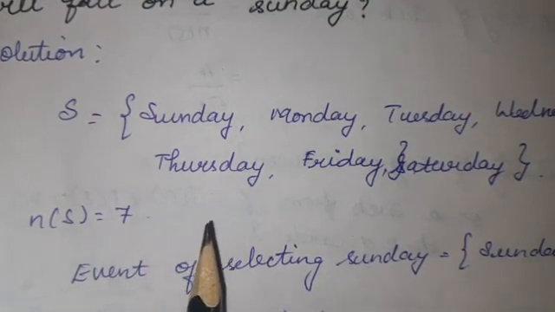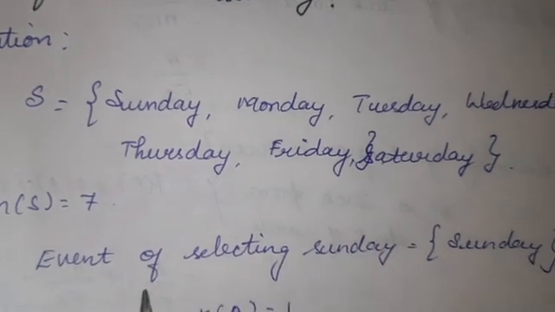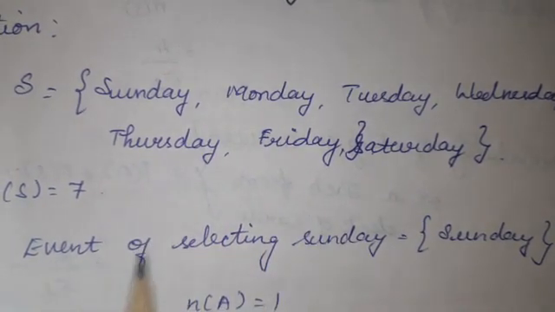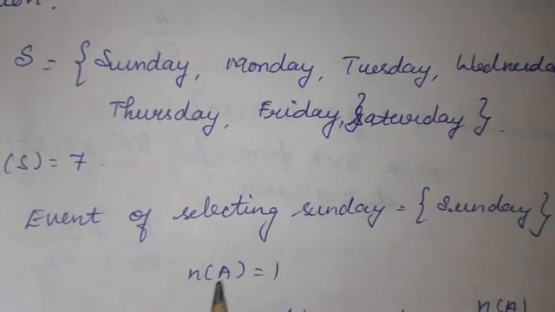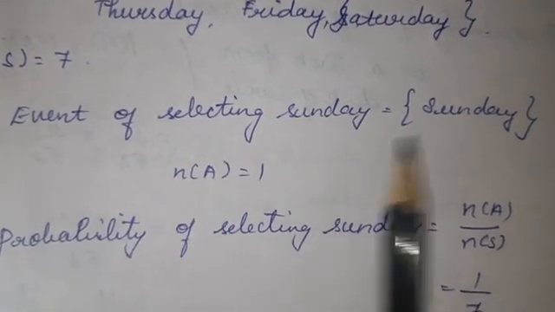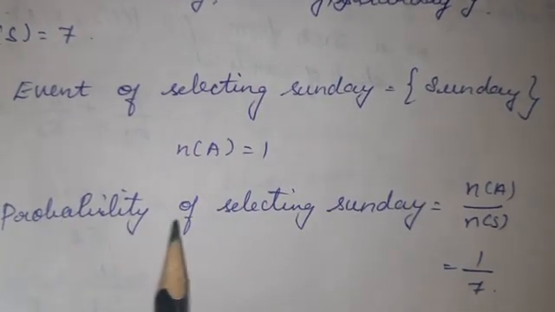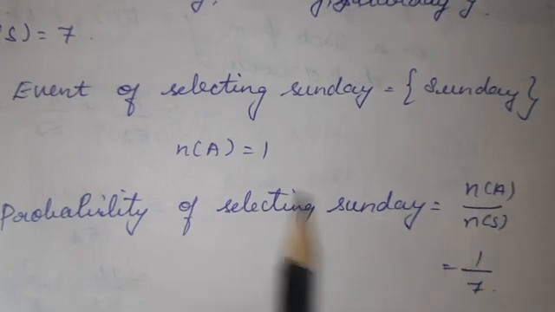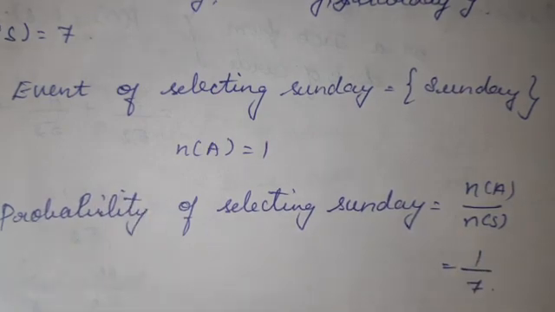Next our question is asking if the birthday falls on Sunday. That means it is asking the probability of the birthday falling on Sunday. So the event of selecting, what day are they selecting? Sunday. So Sunday here I have written. N of A, whatever letter you can give; here I have given A. N of A, how many days? 1. The event is 1. Next I am going to find the probability of selecting Sunday. Formula is N of A divided by N of S. N of A is 1 divided by N of S is 7. So answer is 1 by 7.